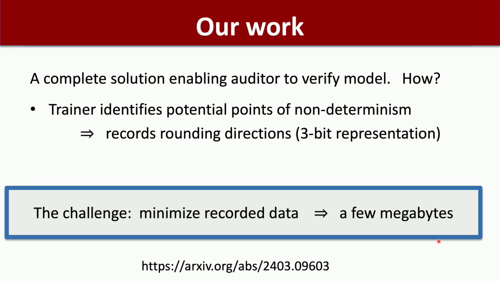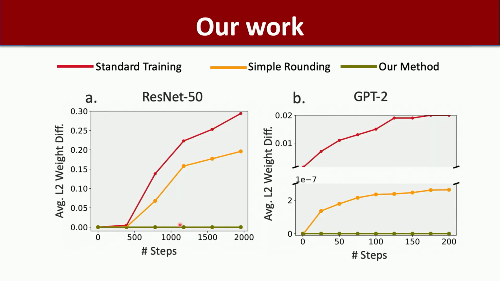So the most we can train ourselves is GPT-2. So we ran a GPT-2 training procedure. With GPT-2, we have to record about a couple of megabytes of data. Yeah, and using that couple of megabytes of data, we can basically make sure that the trainer and the auditor end up with exactly the same model. So you can see actually there's literally no difference between what the auditor is getting and what the trainer is getting. Yeah, that's kind of the idea of verifiable training using optimistic approaches.